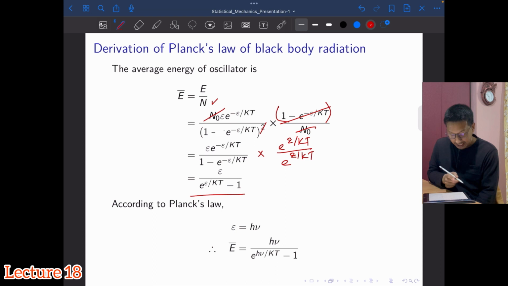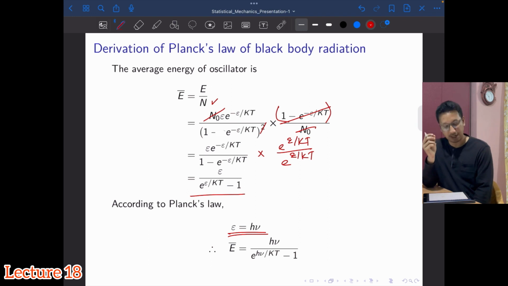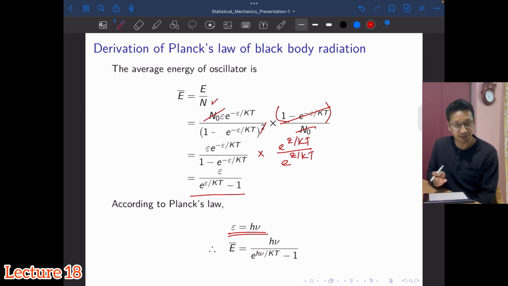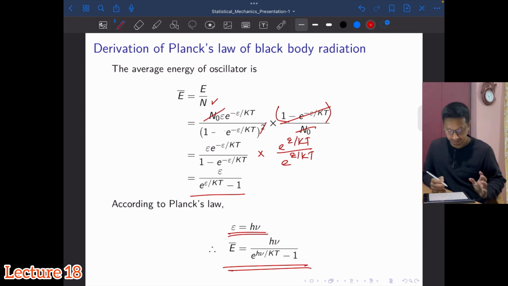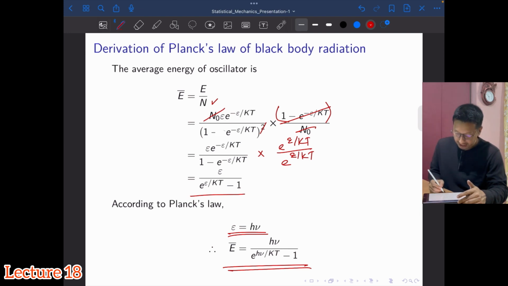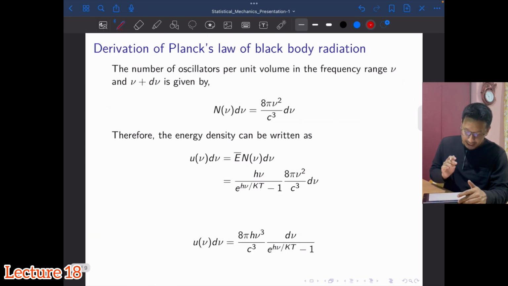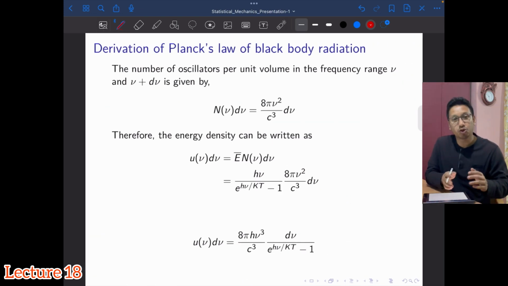Okay, but we know that as our assumption, according to the quantum postulates that we have seen in one of the beginning slides, script E is the energy of a photon, which is h nu. So after substituting, we got the average energy of the system, or the average energy of each oscillator, which is h nu by e to the power h nu by kT minus 1.